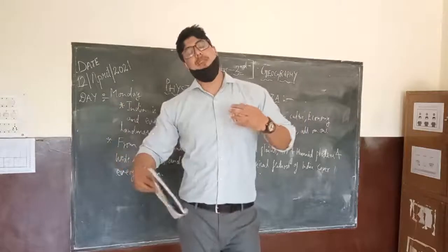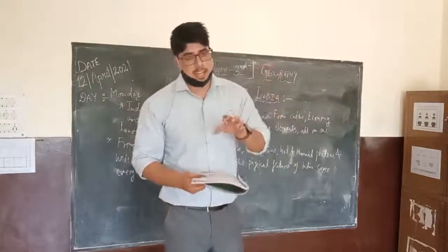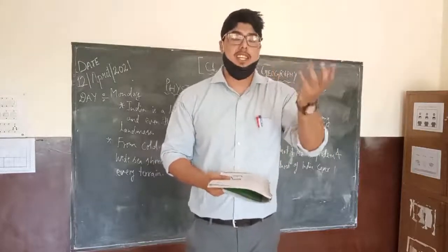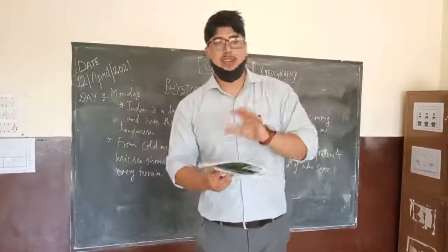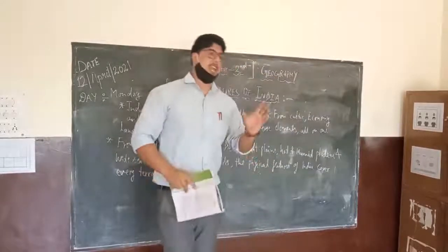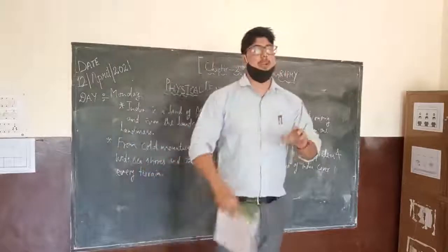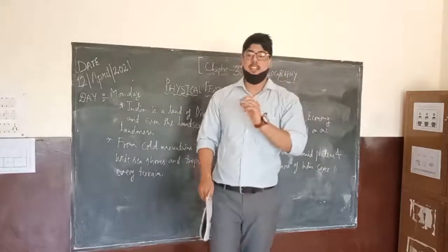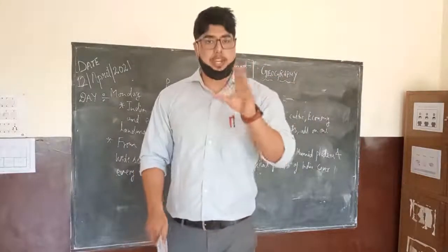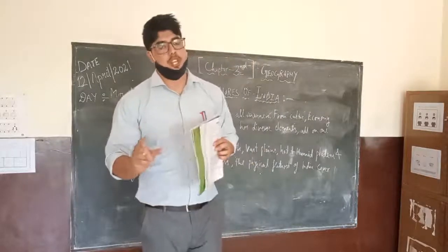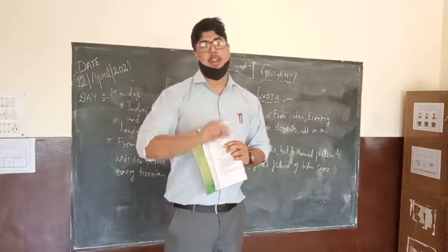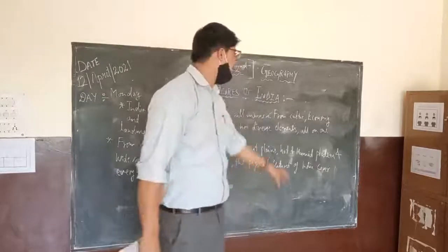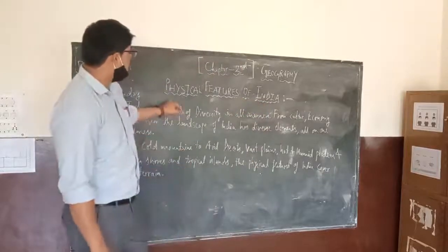In the same way, when we are talking about the physical features of India as a landscape, we will see what are the things which we can physically see and recognize. We can differentiate different types of landforms. So if you travel and see the outside world, you will easily be able to understand, okay, this is a mountain, this is a hill, this is a coastal region, this is a desert, this is a plateau. In this way, you will be able to differentiate different forms of landscape in the Indian subcontinent, or basically India. That is why we are calling it physical features.